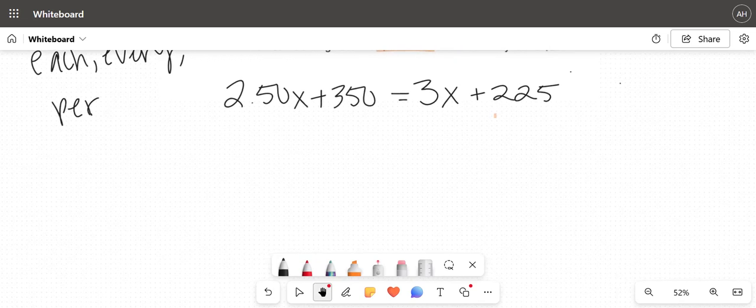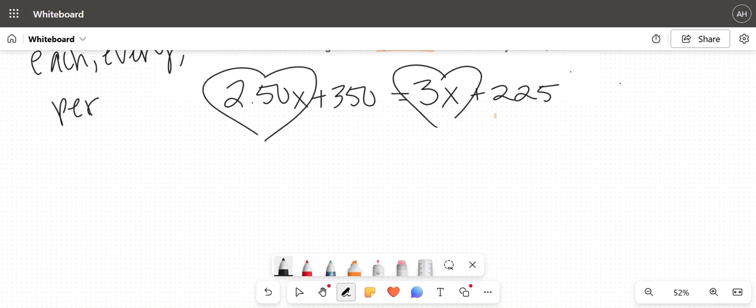All right, so cool. Now that we have that done, we have two options. We can solve this by hand, or we can type it into our calculator to solve it. I'm going to show you how to solve it by hand. So remember, we have hearts around our x's because they're in love, but the equal sign is separating them and they want to be together.